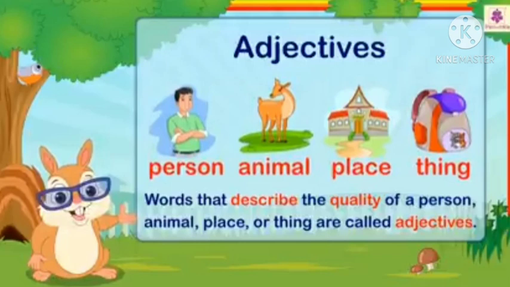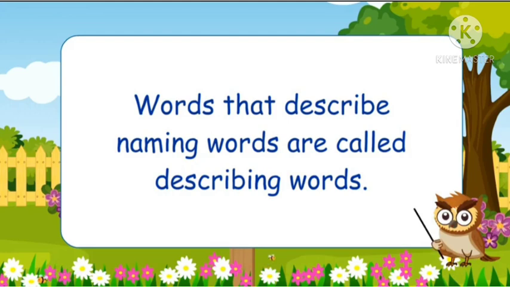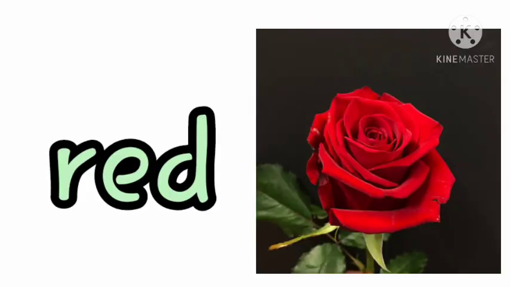So repeat after me. The words that describe the quality, quantity, condition of naming words are called describing words. Basically, the words that describe the naming words are called describing words, like red rose.